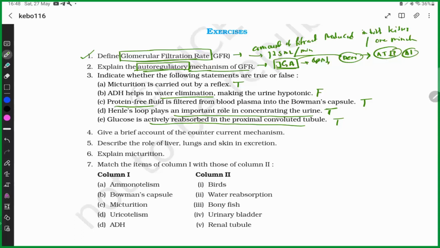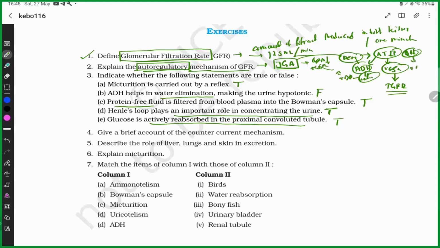This angiotensin II causes vasoconstriction. We discussed it earlier, right? So vasoconstriction causes an increase in GFR. And this aldosterone or this ADH causes water retention, increases blood pressure, and increases GFR.